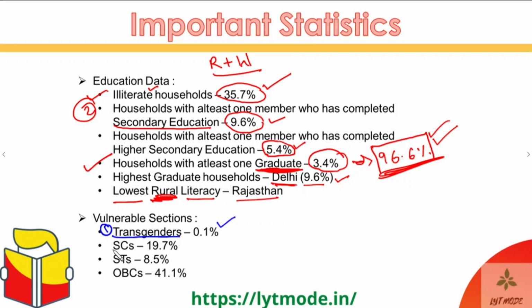Okay, then comes the SCs, or the scheduled castes. They are almost 20%, 19.7%. Then the scheduled tribes, they are at 8.5% of the population. And then the OBCs are actually really high in number. They are even more than the so-called general category. The OBCs stand at 41.1% of the population of India. Okay guys, so these are the vulnerable sections.